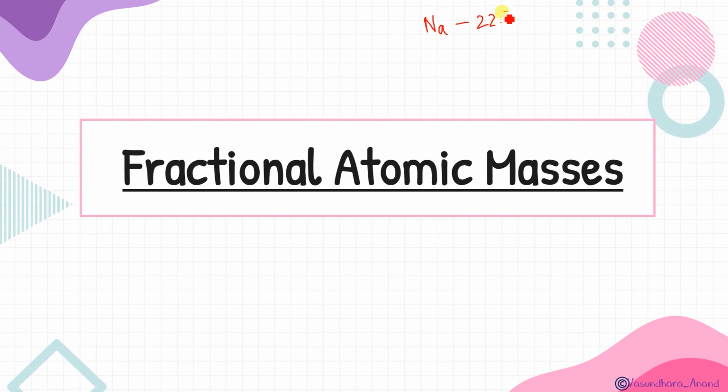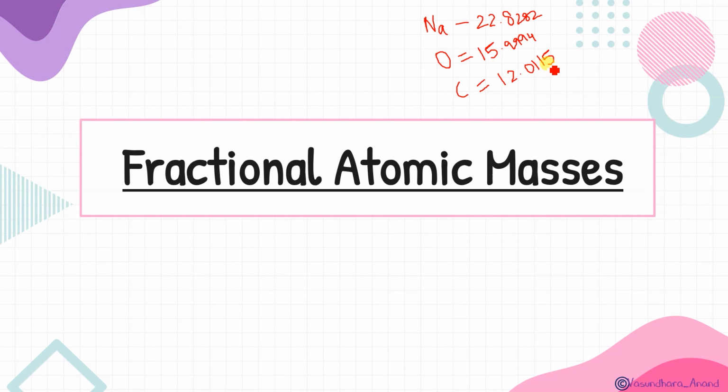It's not exactly 23. Got it? Like this. Similarly, if you check oxygen, you know 16 atomic mass, but when you check in the periodic table, you will see that it is not exactly 16, it is 15.9994. Similarly, for carbon, you know 12, but when you check in the periodic table, it is not exactly 12, rather it is 12.0115. Yes. So why is it so?